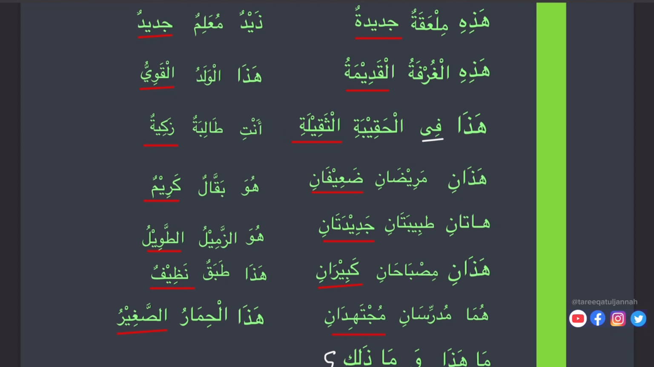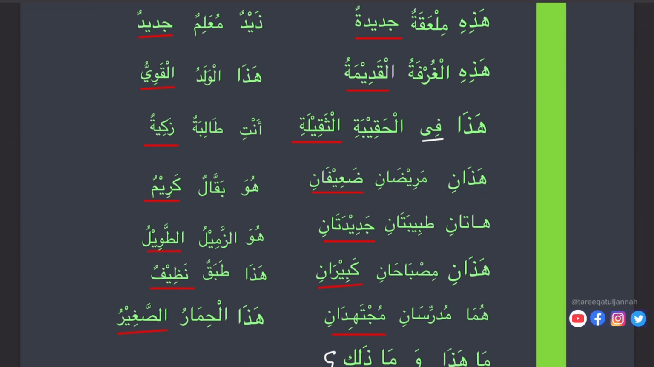In Arabic, it goes with gender. If gender is masculine, it would be jadidun or jadidani. If single, then it's jadidun. If tasniya, like dual, it's jadidani. But here it is not masculine, it's feminine. So we use hatani tabibatani jadidatani. These are new doctors, like female doctors.